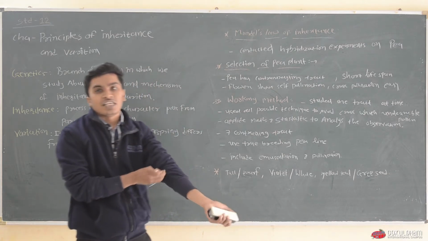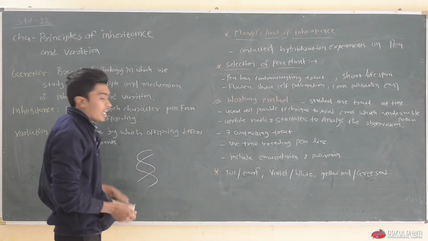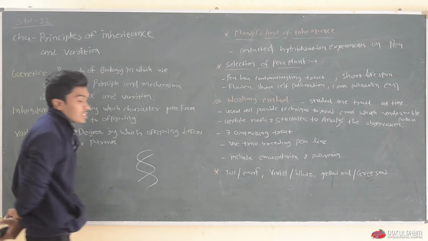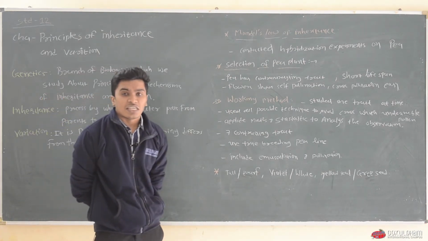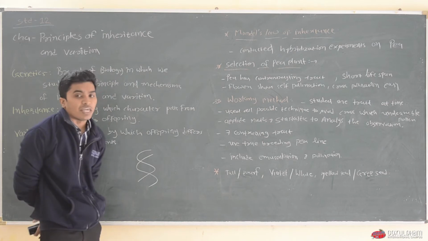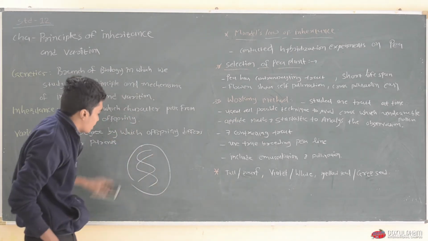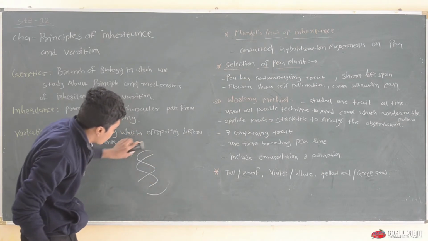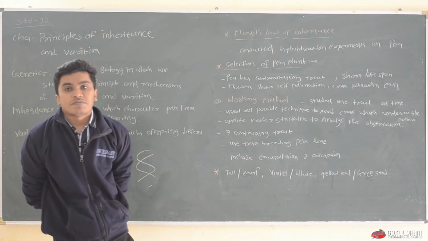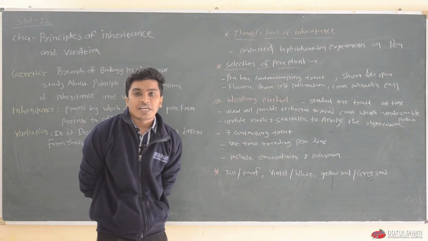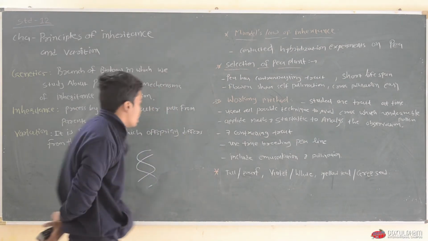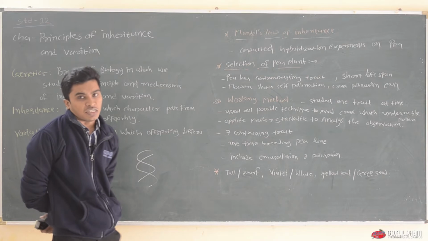Then the time came. In 1953, James Watson and Francis Crick discovered the structure of DNA, which looks like this. They said this DNA is composed of two strands, and both strands run antiparallel to each other.